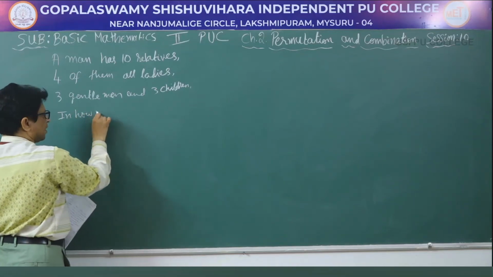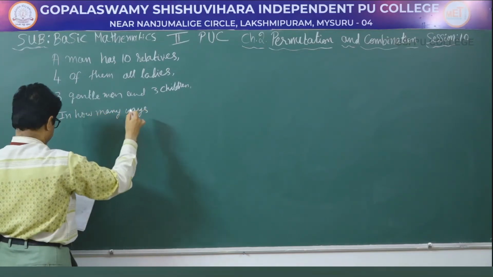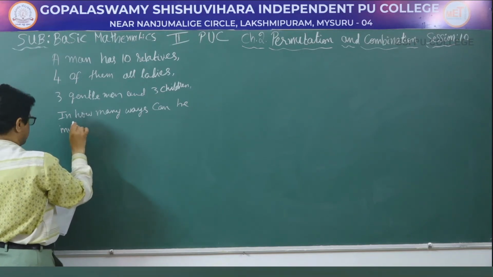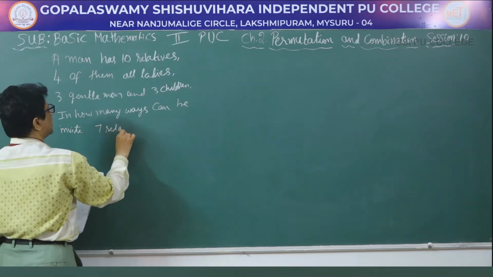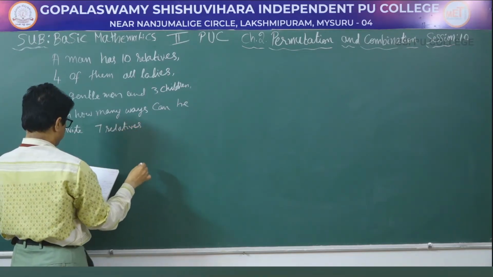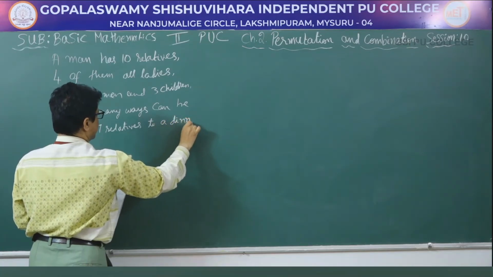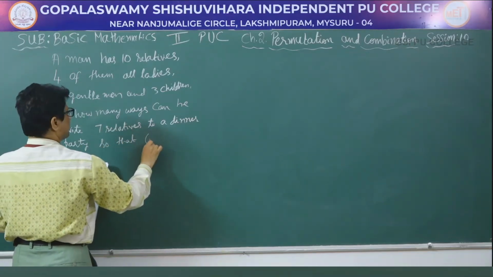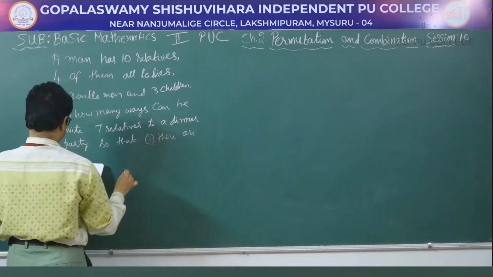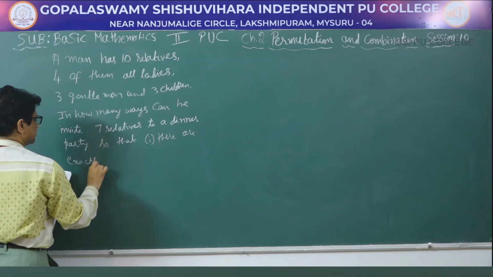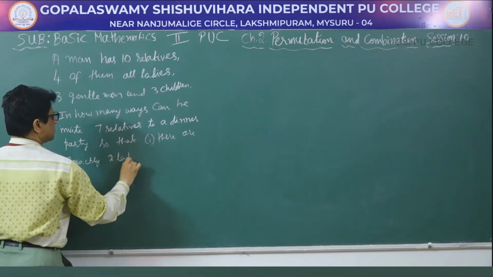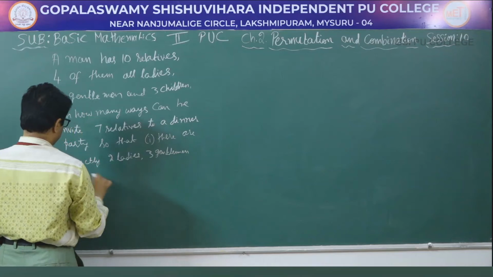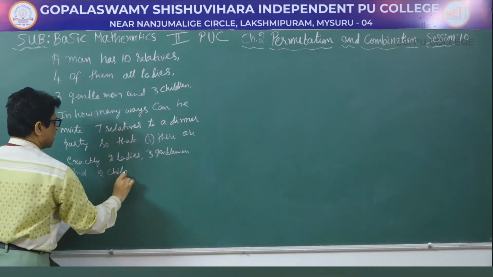In how many ways can he invite 7 relatives to a dinner party so that there are exactly 2 ladies, 3 gentlemen and 2 children.